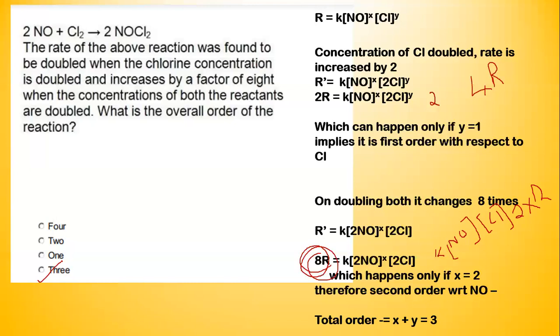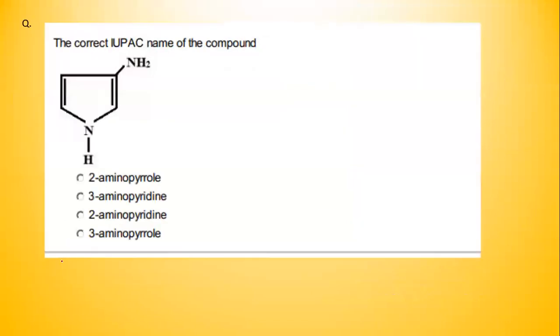So in kinetics, what you have to do is whatever statements are given to you, try to put them in some equation, a rate equation, and then try to solve them. This is the basic procedure, and it would work without a mistake. If you do this procedure, it is going to work for you in the examination hall. Now I'll go to the next question.